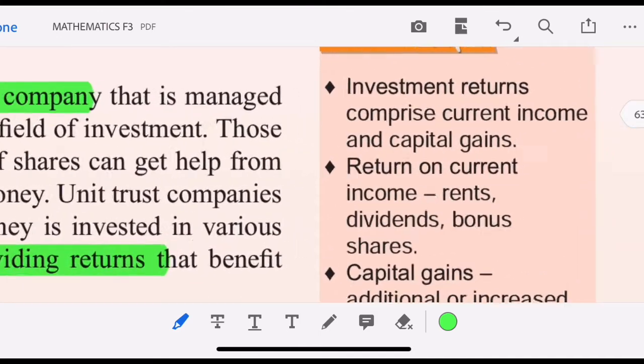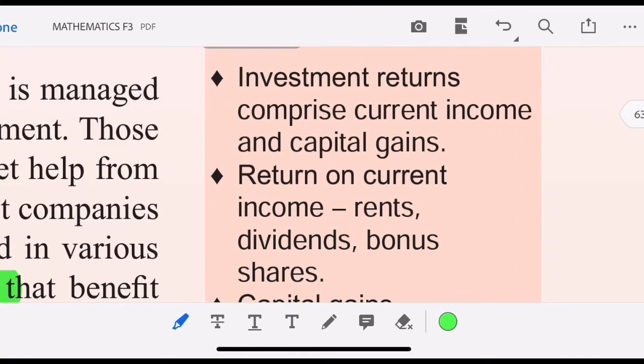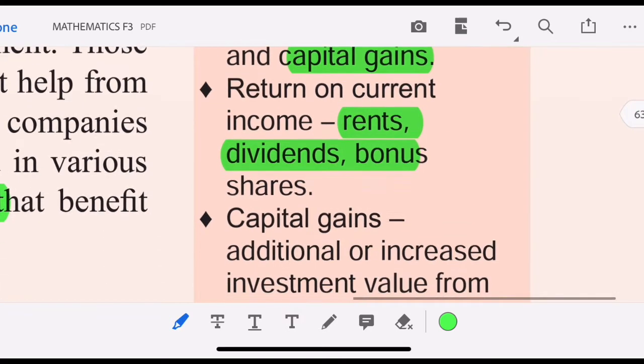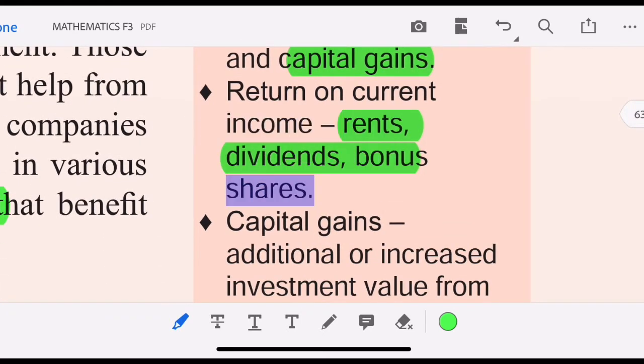Now let's go through investment returns, comprising current income and capital gains. Return on current income, for example, rents, dividends, bonus of the shares.